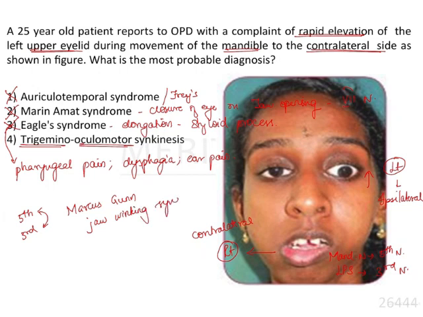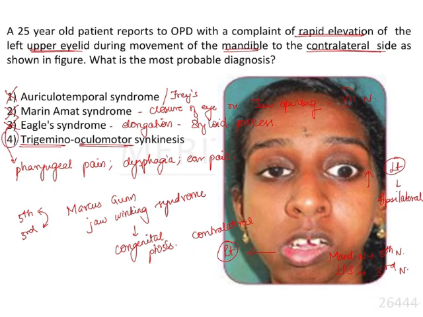Patients with this syndrome have congenital ptosis of the eye, and whenever the patient makes any movement of the jaws, especially the mandible, you can observe a winking effect, that is the elevation of the upper eyelid. Therefore, trigemino-oculomotor synkinesis, otherwise known as Marcus Gunn jaw winking syndrome, is the most probable diagnosis that favors the clinical presentation of our case.